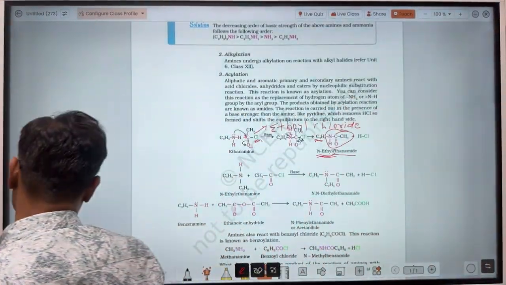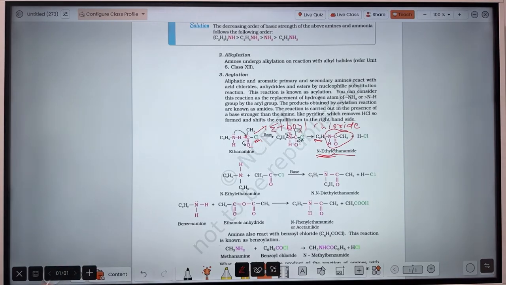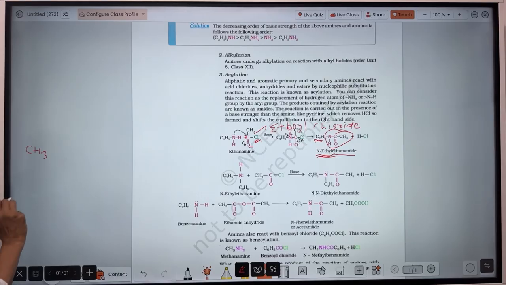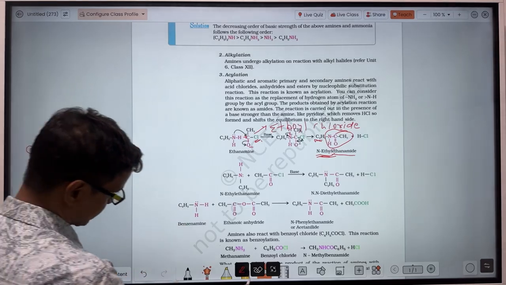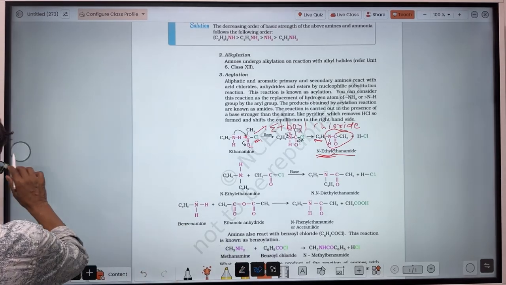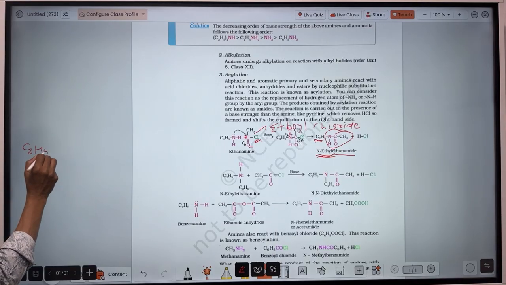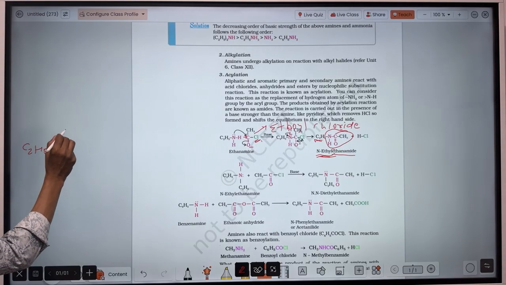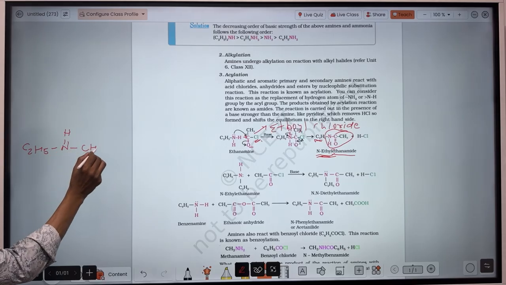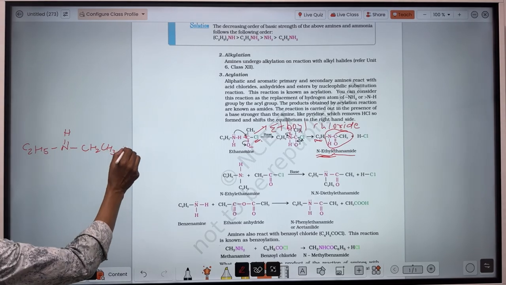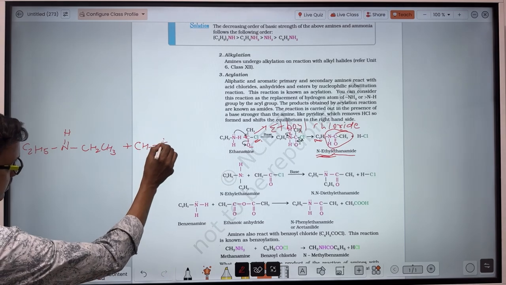About the secondary amine, I am also telling you here how to do the reactions. The same procedure applies here also. When I said I would tell you about the secondary amine, you will very easily solve it after the primary amine. I am taking C2H5. This is a secondary amine that reacts here with ethanoyl chloride.